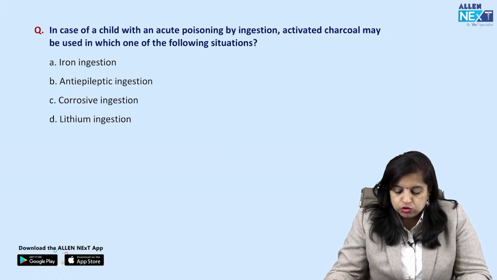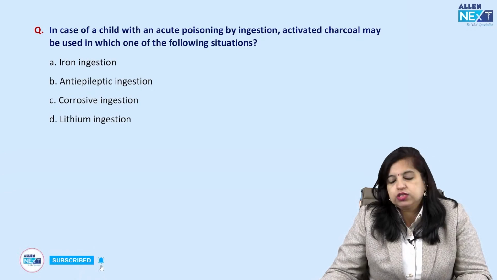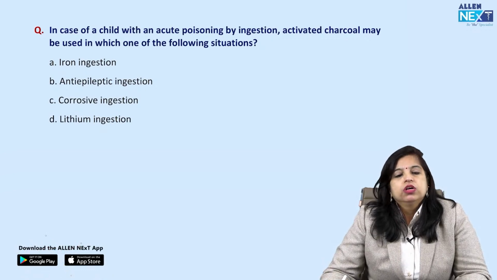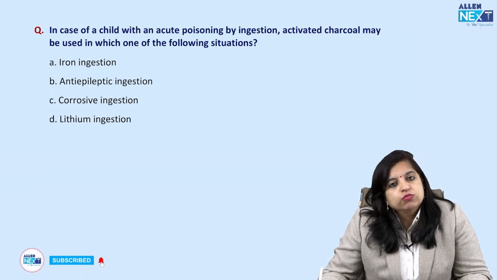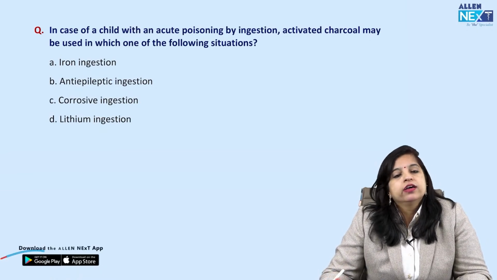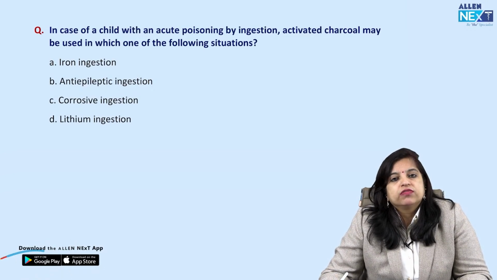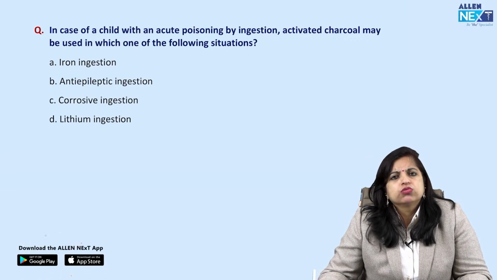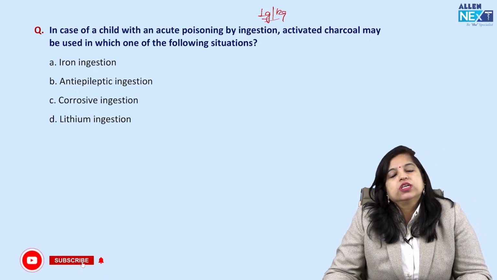Then in case of a next question is in case of a child with an acute poisoning by ingestion, activated charcoal may be used in one of the following situations. अब ये थोड़ा सा ट्रिकी क्वेश्चन था क्योंकि आपको पता होना चाहिए कि एक्टिवेटेड चारकोल is considered to be a potentially very useful method of GI decontamination. ये तो हमको पता है, शुरू से ही हमको याद करवाया गया है, रटवाया गया है कि जी चारकोल दे दो, ठीक है। And remember it is most likely to be effective if it is given within 1 hour of toxin ingestion. But what is more effective is इसकी डोज भी पता होनी चाहिए, बहुत सिंपल सी डोज होती है, 1 ग्राम पर kg के हिसाब से हम देते हैं, ठीक है।